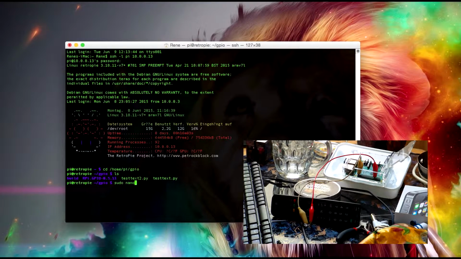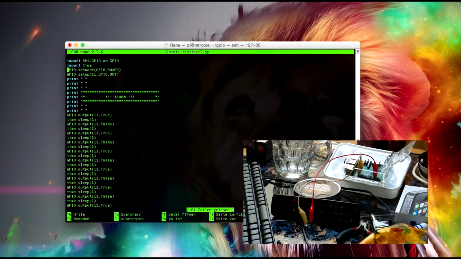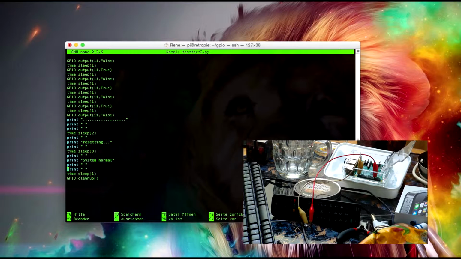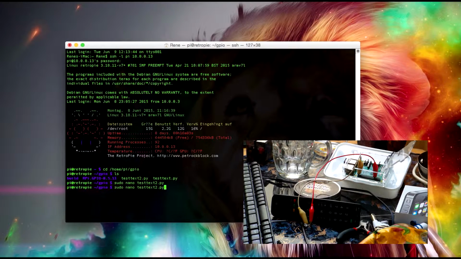Sudo nano testtext2.py. This is the program. This is what it looks like. Exit out of that, and now I'm gonna run it. I'm just gonna change nano to Python